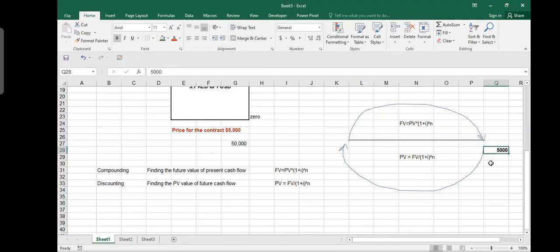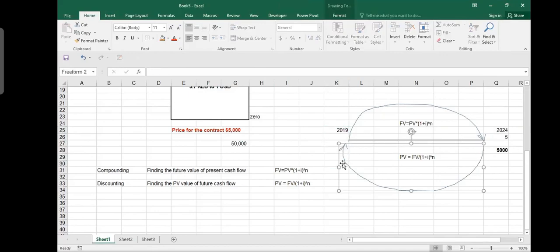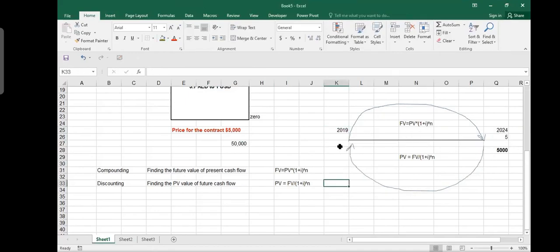So if I tell you that in year 5, which means in year 2024, you will get 5,000, you know that you will get this 5,000 five years from today, and you are interested in how much of this money it is in 2019. You want to find out the present value, how much the 5,000 will be in 2019. You know it will be a little less. It will not be 5,000, but you have to find out how much it will be. That is called discounting.